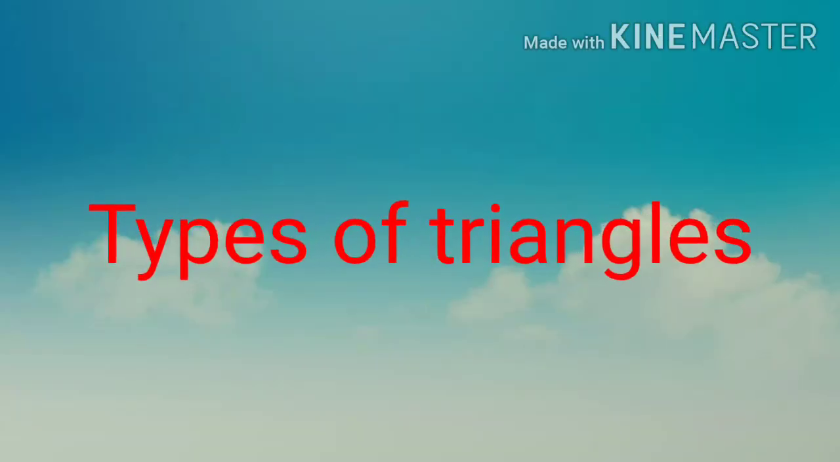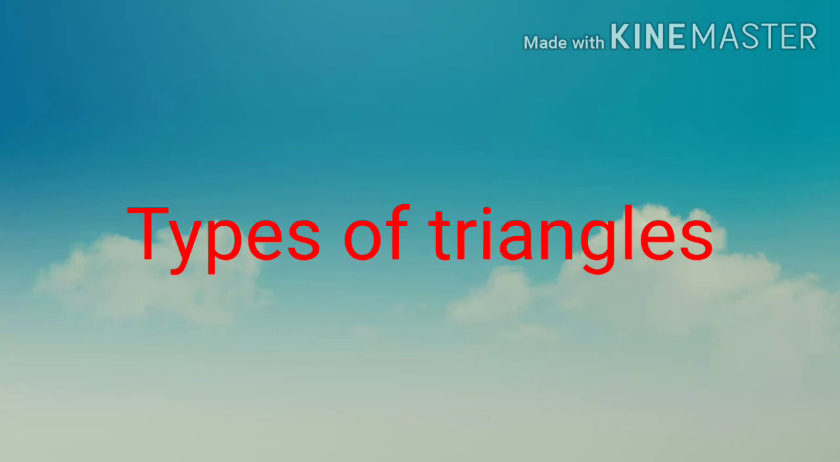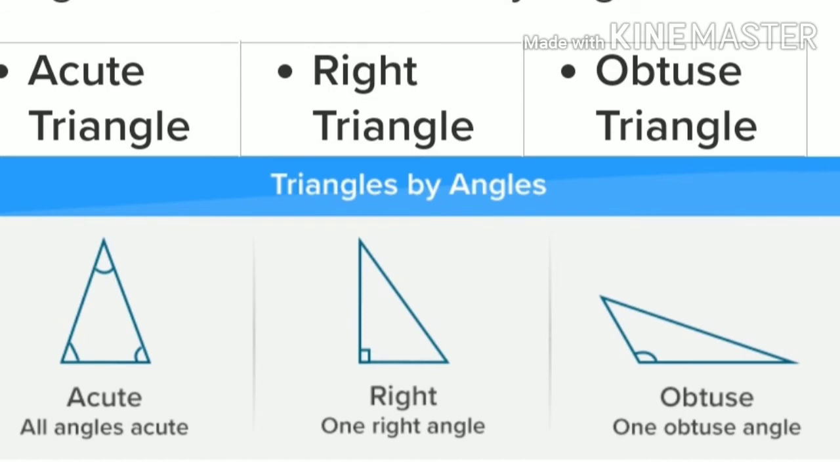Next topic is types of triangles. There are different types of triangles you have studied in previous classes. Today we are going to revise all the types of triangles. First is triangles by angles.